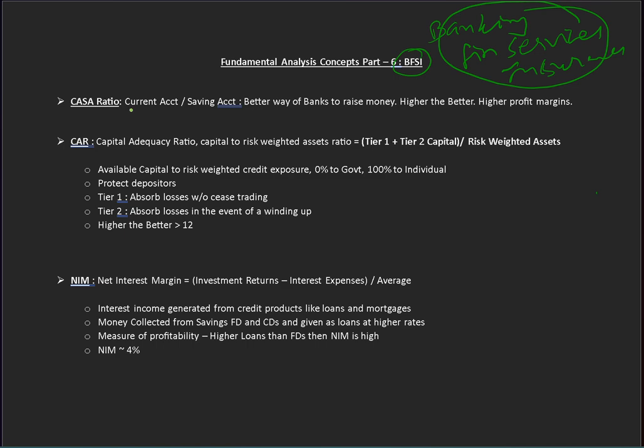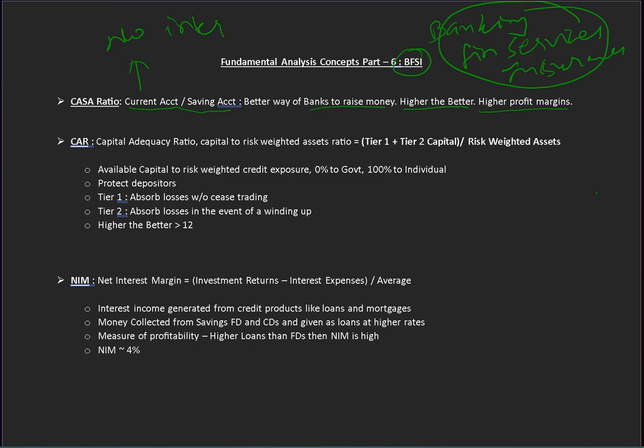What is CASA ratio? It is current account to saving account ratio. This is a better way for banks to raise money, because once they show this current account to saving account ratio to any institute, they get some money in a much cheaper way compared to raising from FDs or CDs, term deposits or certificates of deposit. So the higher the better, because it gets a higher profit margin. How? Because current account pays no interest.